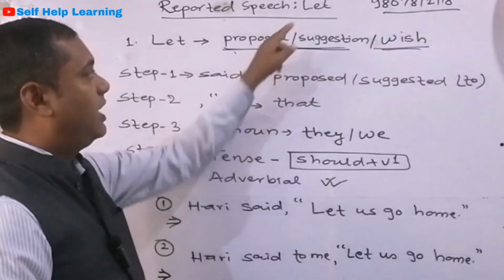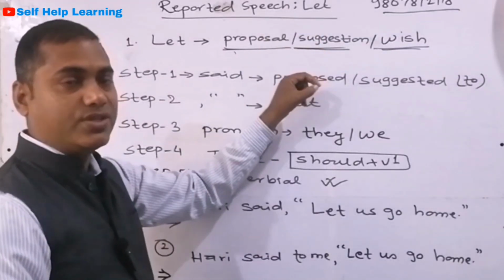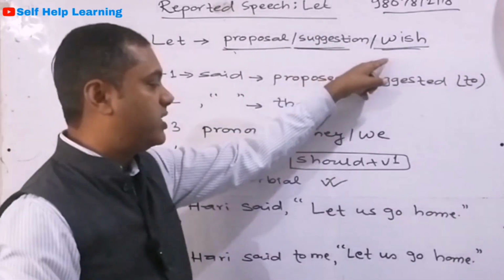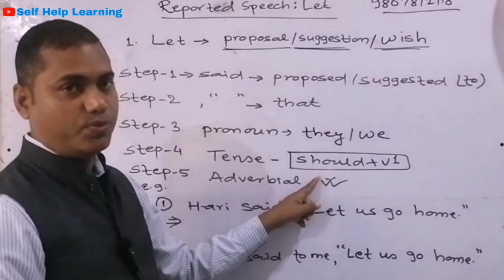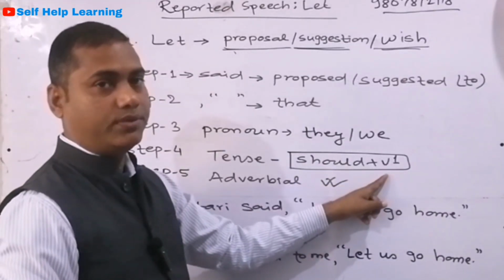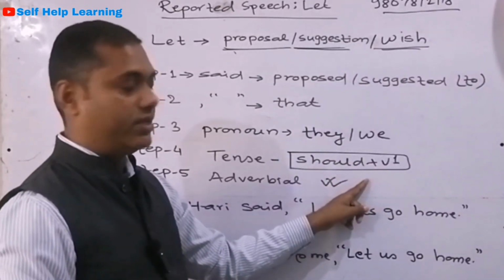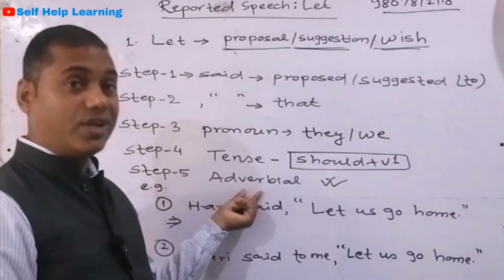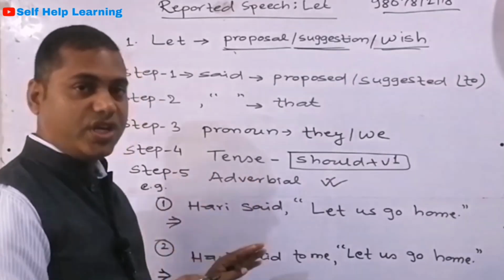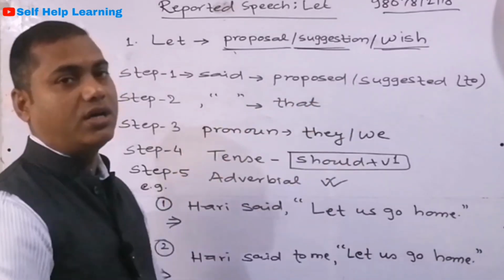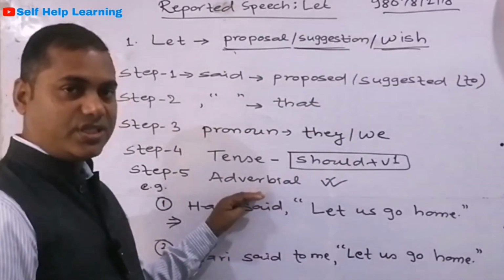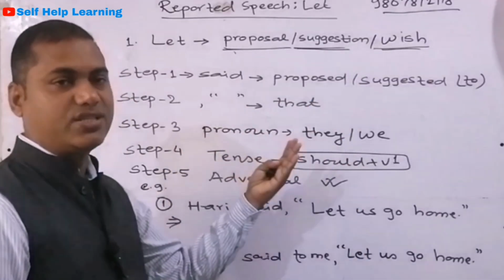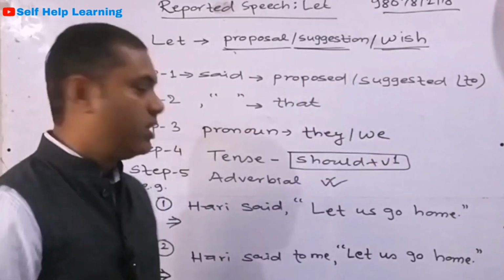So if the let used in the sentence shows proposal, suggestion or wish, we have to use the should modal plus verb 1. This is the most important thing. And regarding step 5, that is adverbials or other changes, we change adverbs as we do in assertive, interrogative and other types of sentences.